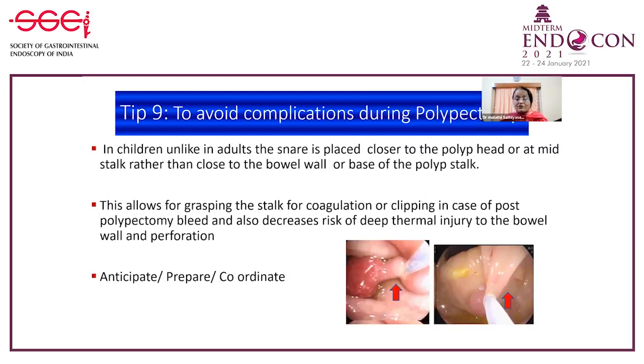What are the complications to avoid during polypectomy? Unlike in adults with polyps, the polypectomy in children is done closer to the head of the polyp or at the midstalk rather than near the wall. This is because in adults, everyone is worried about the dysplasia and the cancer, so they had to remove as much as possible. Here, we do not want to go near the colon wall because of the risk of perforation, and always it is better to leave a small stump so that if by chance there is a post-polypectomy bleed, you can hold on to it, you can clip, or you can coagulate.